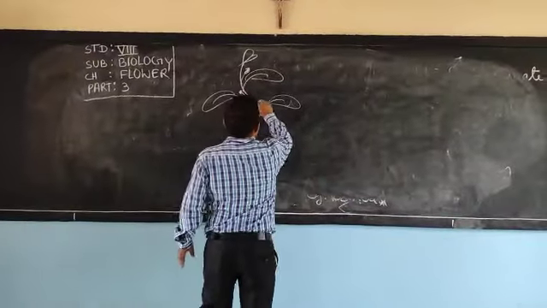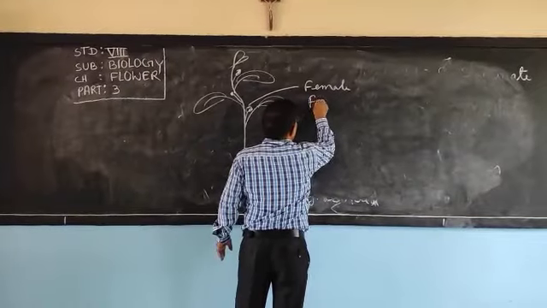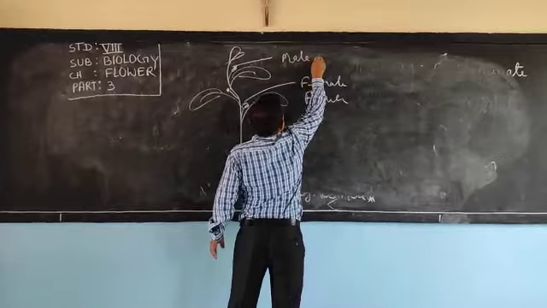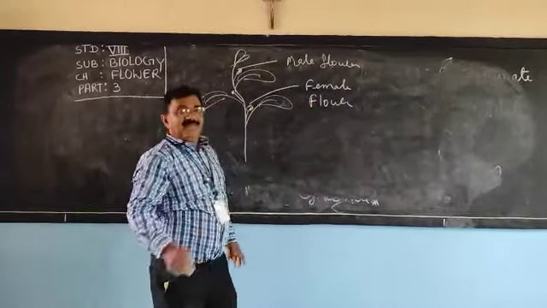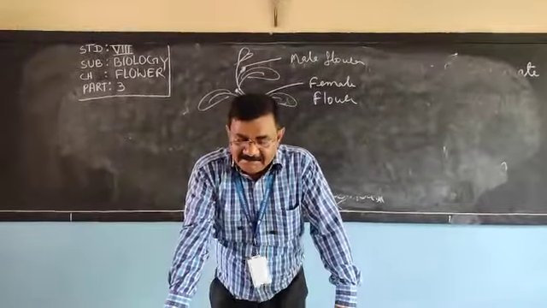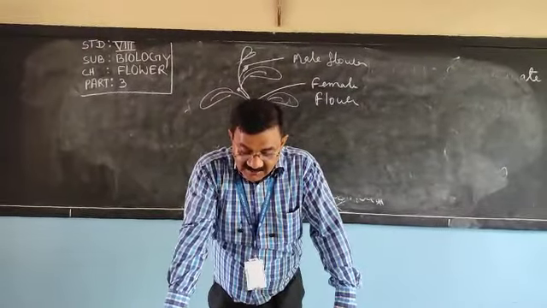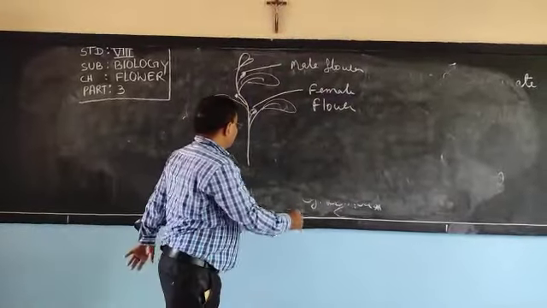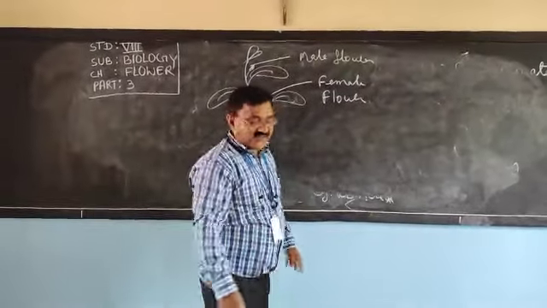It may be a female flower and it may be a male flower. If male and female flowers both are born in the same plant, then that is called monoecious. Try to understand the term monoecious.